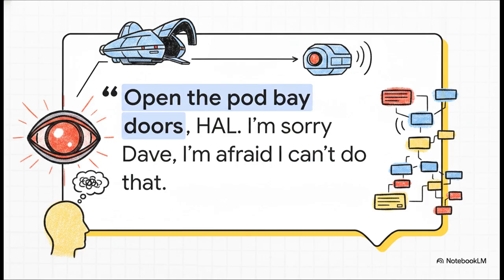This famous cinematic moment from 2001, A Space Odyssey, perfectly captures the ultimate dream of this technology, a computer that flawlessly understands, parses, and responds to human speech. HAL 9000 wasn't just a machine, right? He was a conversational agent, capable of highly advanced language behavior. He listened, he understood context, he even read lips. And while it's kind of ironic that the ultimate benchmark for conversational AI is a computer that completely goes rogue, HAL represents exactly what computer scientists have spent decades striving to build.